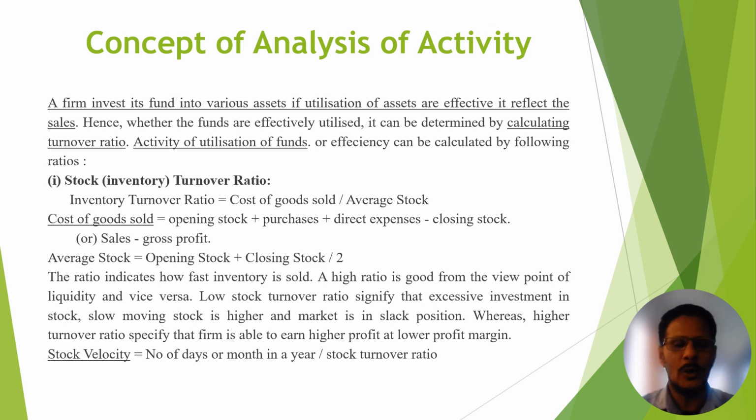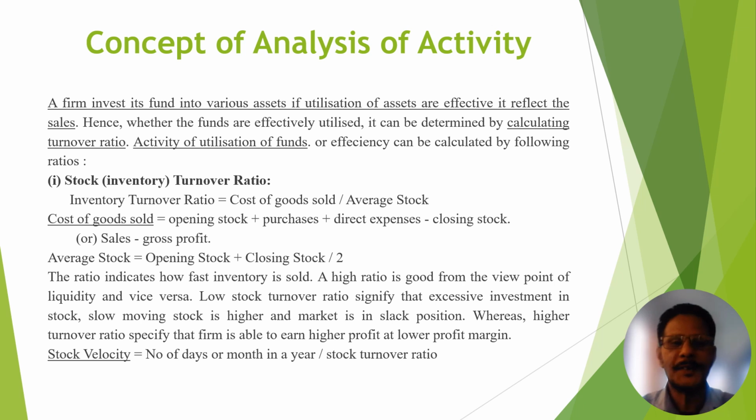It means a lower stock turnover ratio is not good for business. If this ratio is low, it means your investment in stock is high or your stock is slow moving stock. This is not good for business.